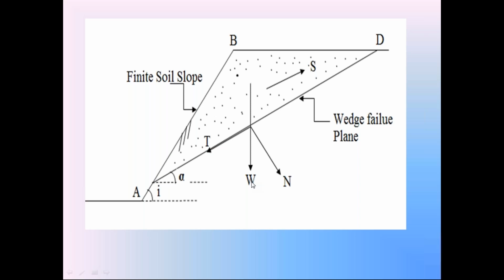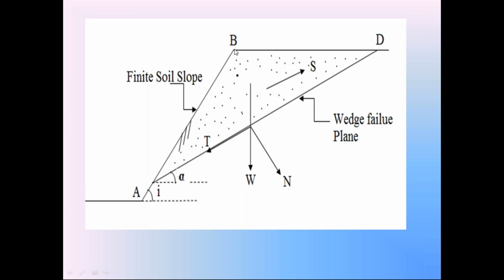We know that weight is equal to unit weight gamma into volume of this soil wedge ABD. That is the equation for this weight W. The weight W is equal to unit weight gamma into volume of the soil wedge ABD. Volume of the soil wedge ABD is equal to area into thickness. So first find the area of this triangle ABD.